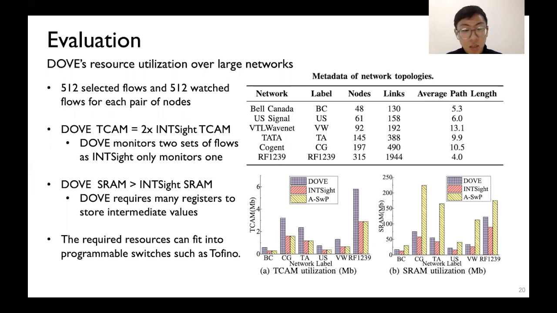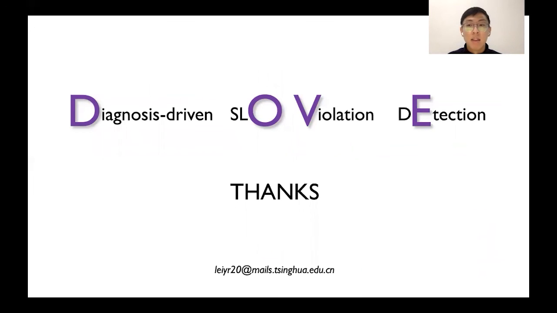Dove's SRAM usage is more than NetSeer's, since packet loss measuring in Dove requires many registers used as triggers and counters. Dove's TCAM and SRAM requirements are within the resources of Tofino, which makes Dove deployable in real network settings. That's the end of Dove. Thanks for listening.